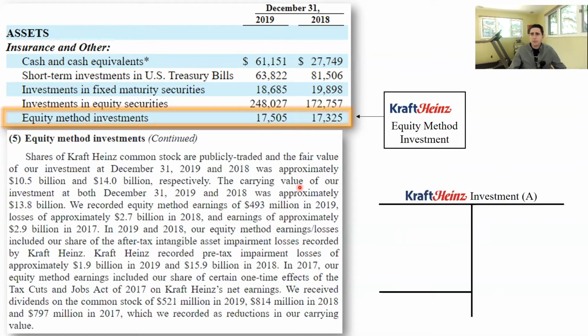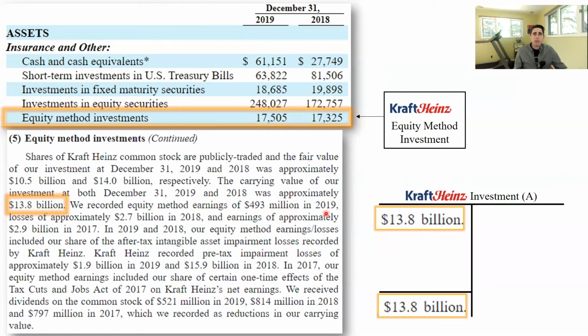Let's do the T account. So here's the Kraft Heinz investment T account. And what they just said is that the book value has been 13.8 billion at the beginning and ending of the year. So I can plug in 13.8 billion as the beginning balance, which is a debit, and the ending balance, which is also a debit. So let's read further in this paragraph now. We recorded equity method earnings of 493 million in 2019. Okay, so they record equity method earnings.